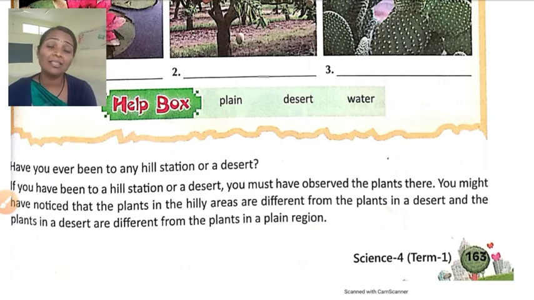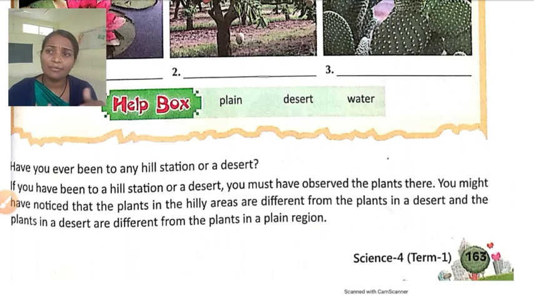These are the land forms, and by that we also learn about the weather conditions. If we go to the top of the mountain, we can feel it is very cold. Temperature is very low. If you go to the desert, there is water scarcity. Rainfall is very little, so the atmosphere is very hot and dry.